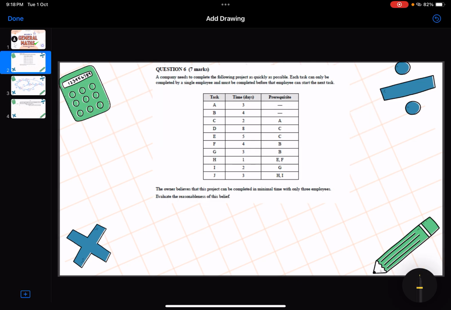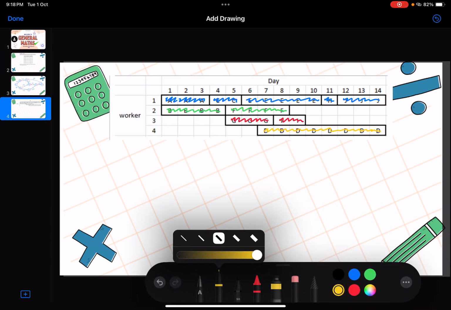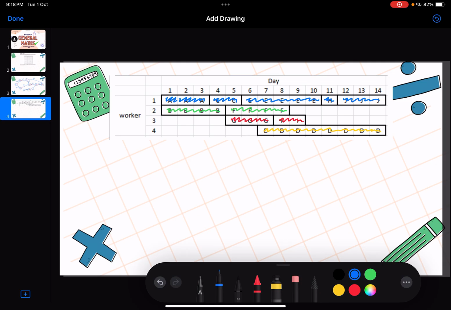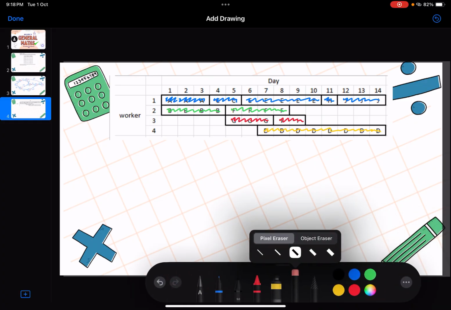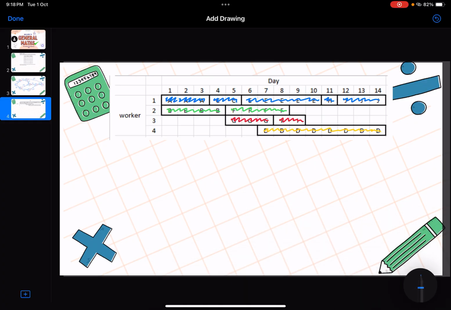So, going back to the question: the owner believes that the project can be completed in minimal time with only 3 employees. Evaluate the reasonableness of this belief. According to our working, 3 workers are not going to be sufficient, because we're actually going to need 4 workers.